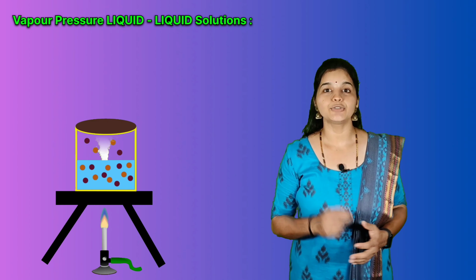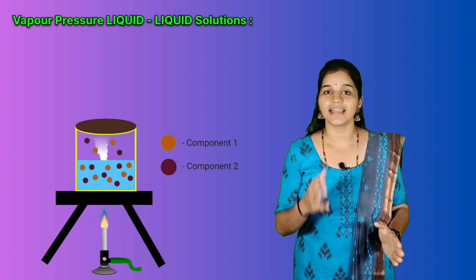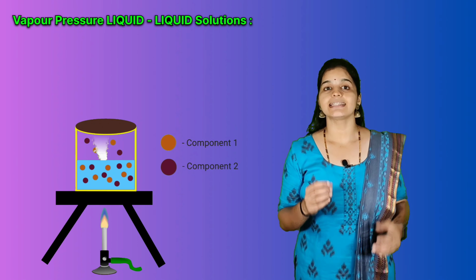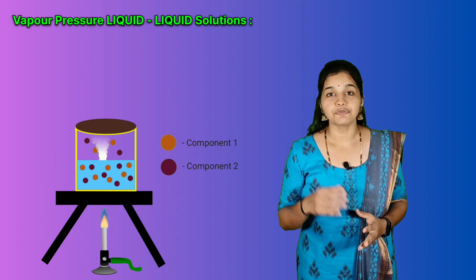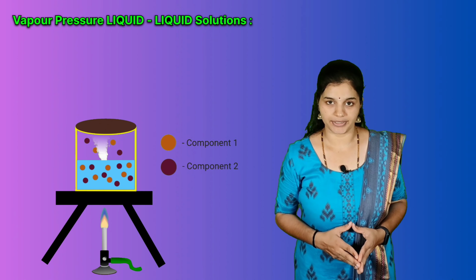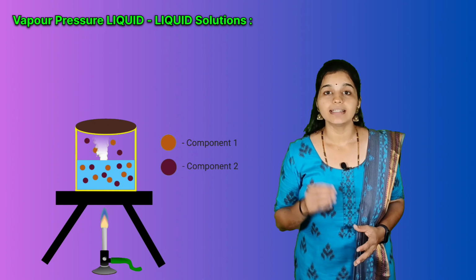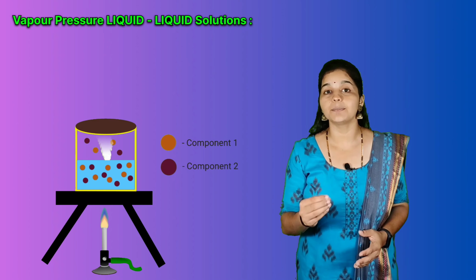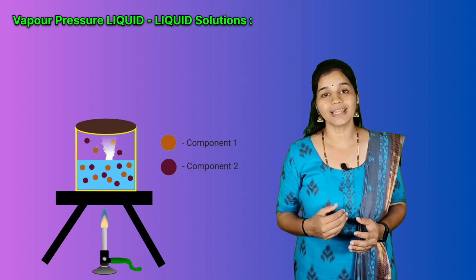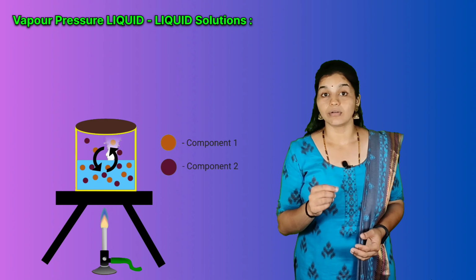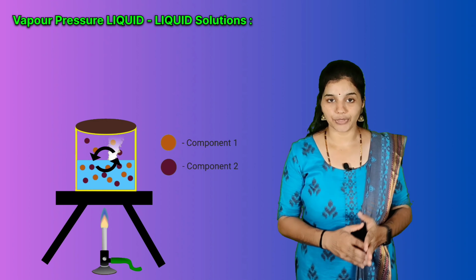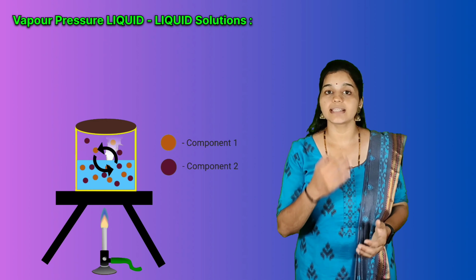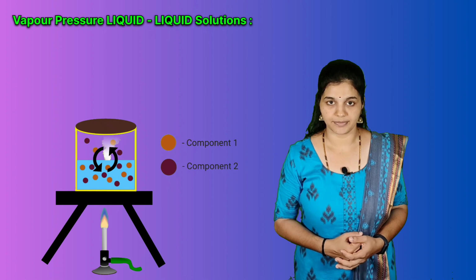Let us denote the two components as 1 and 2. Since the components are volatile, when heated, they evaporate. These liquids will be converted into vapor and the vapors condense to form liquid again. So, there is a dynamic equilibrium between the vapor phase and the liquid phase.